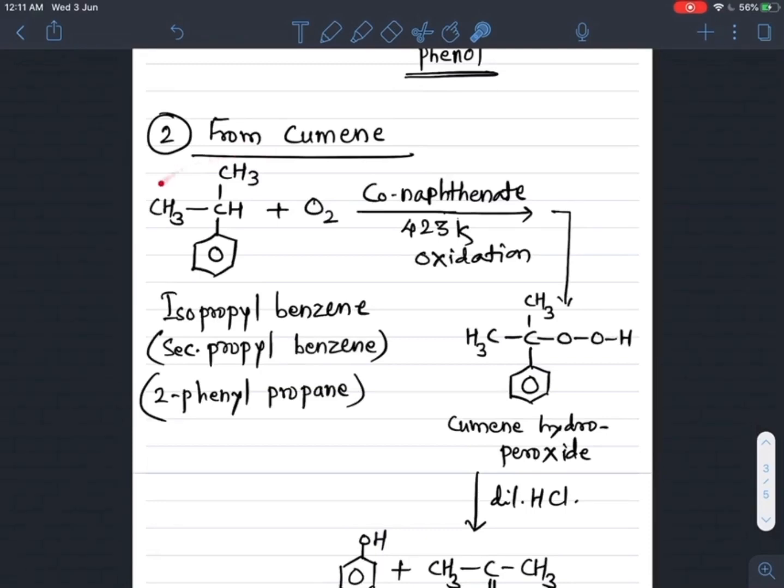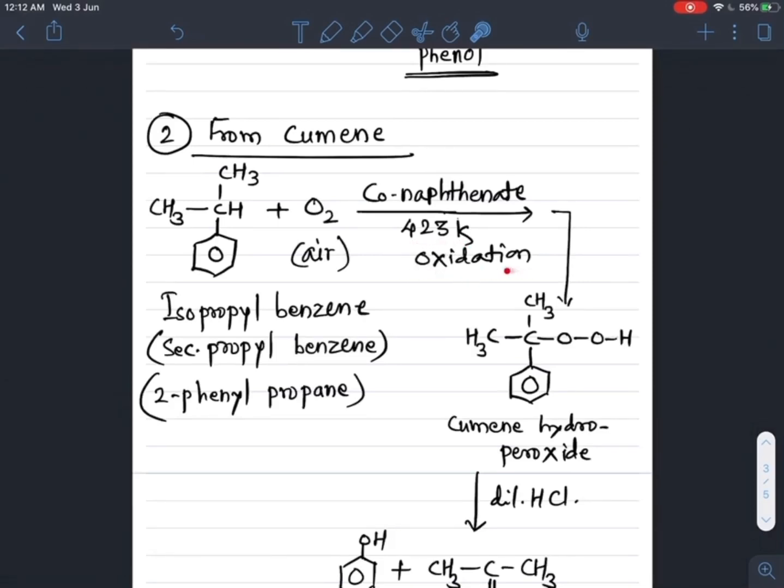See once again, this cumene, that is isopropyl benzene, when it undergoes oxidation with oxygen, this oxygen is supplied from air, and it undergoes oxidation in presence of cobalt naphthenate as a catalyst at about 423 Kelvin temperature.